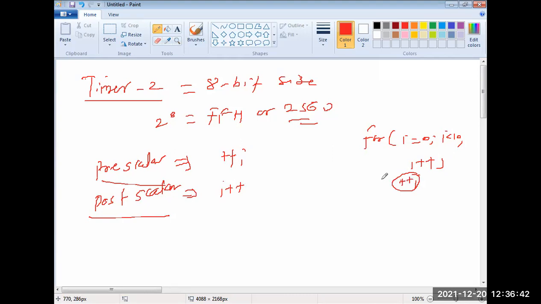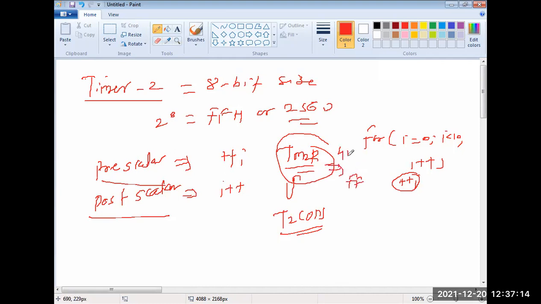Yes, sir. Same. Then 8-bit means what? It has the timer 2 register, which is for loading the count value. Once I use the delay value FF for this 255, that value will be loaded in the timer register. Once loaded, using the Tcon 2 register I can control its operation, either using the pre-scalar multiplication or the post-scalar multiplication. And in the same way, the count loaded in this value keeps incrementing to the FF value.